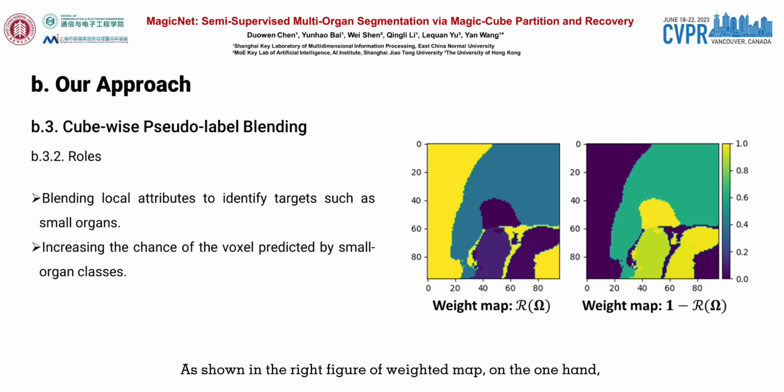As shown in the right figure of the weighted map, on the one hand, we keep the pseudo-label of small organs if teacher outputs belong to a small organ class. On the other hand, we remedy the possible incorrect pseudo-labels of big organs by changing them to small organ classes if omega m is large. This can effectively increase the chance of the voxels being predicted as small organs.